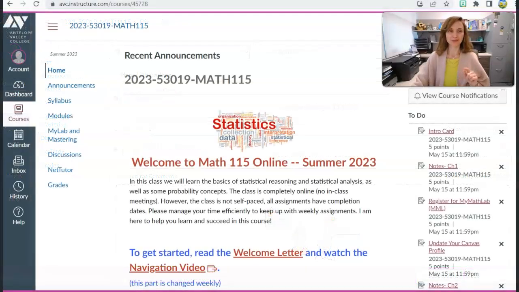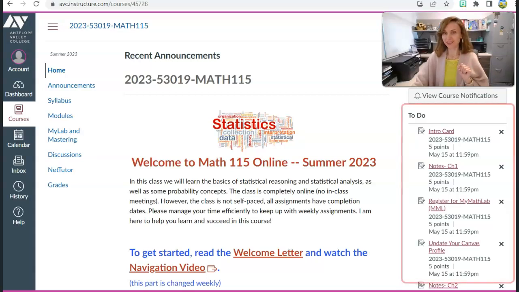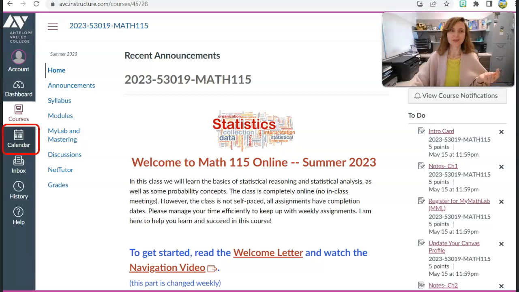I wanted to show you a few more important places on the Canvas course page. First, on the right-hand side, you will find the to-do list. These are the assignments that are coming up due, so you can access the assignments from there as well. On the left-hand side, you will find the link to the calendar. When you click on the calendar, it will display all assignments that are due in the course. So that's another way to access the assignments and keep up with what is due.